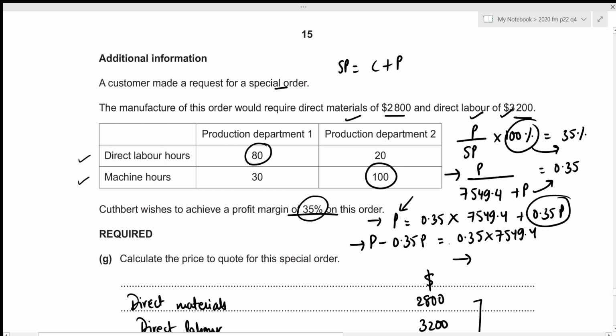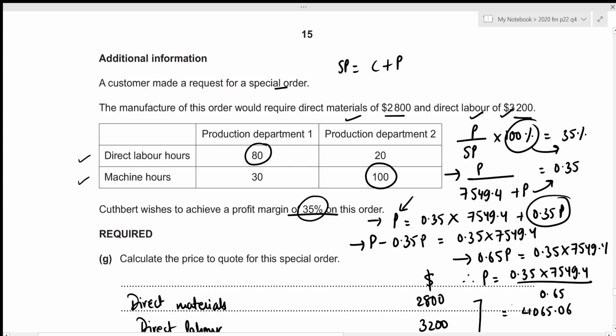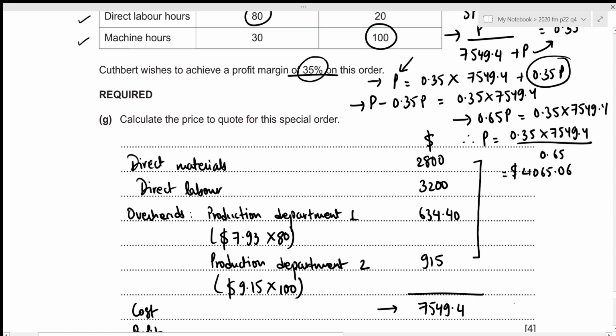Now 1 minus 0.35 will just be 0.65, and this will be equal to 0.35 times 7,549.4. Now this gives our profit to be 0.35 times 7,549.4 divided by 0.65. This results in the amount of 4,065.06.